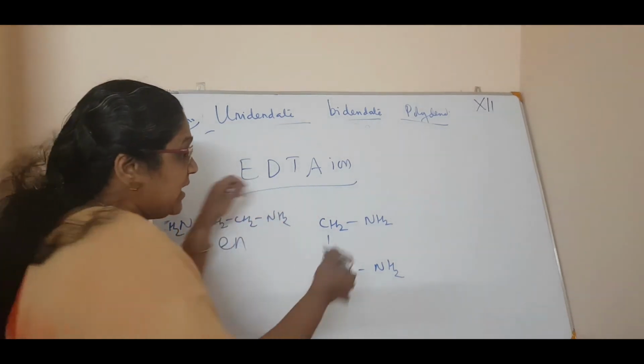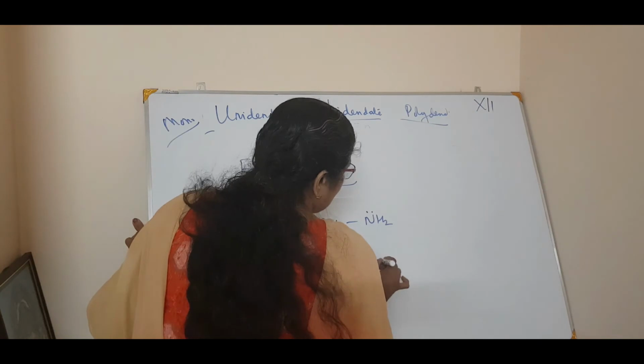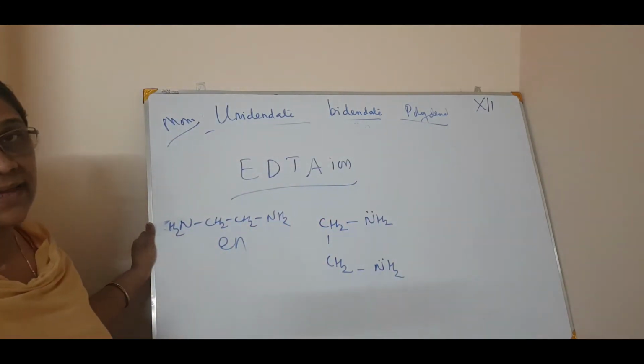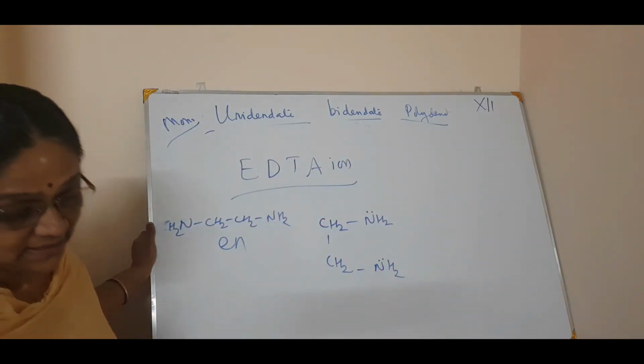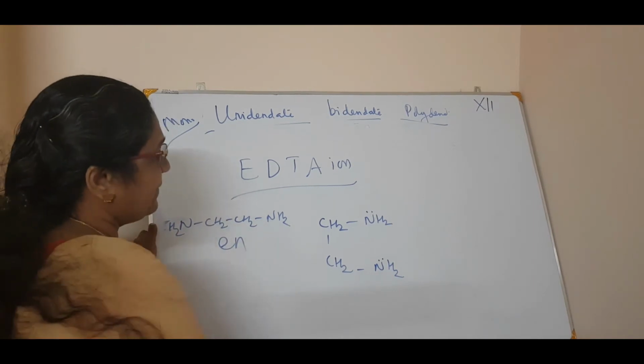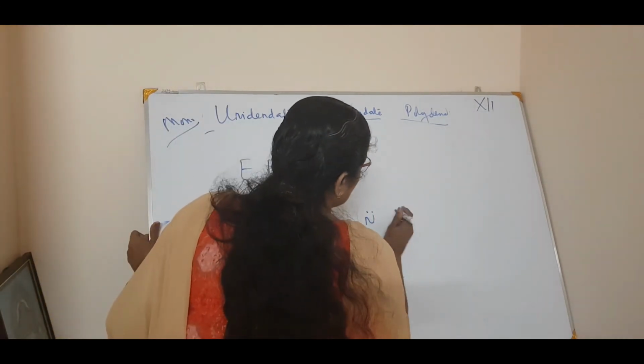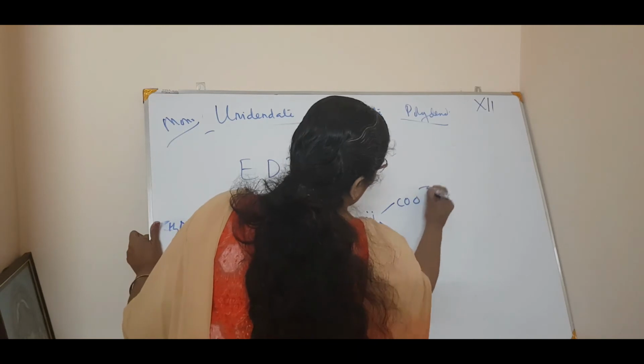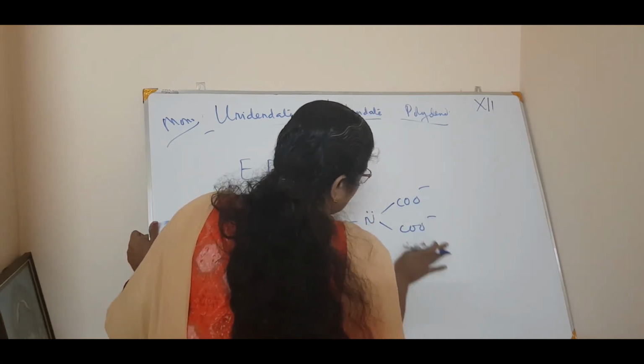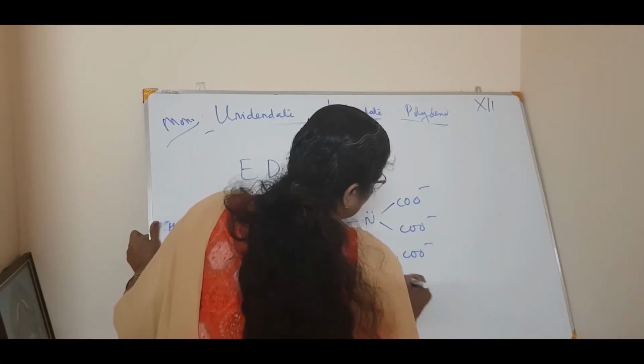Tetraacetic acid is what? Tetraacetic acid means, see, this nitrogen, two nitrogen atoms are there. Correct? Now what happens? Tetraacetic acid means these hydrogens are replaced by COO minus, COO minus. That is called acetate ion.